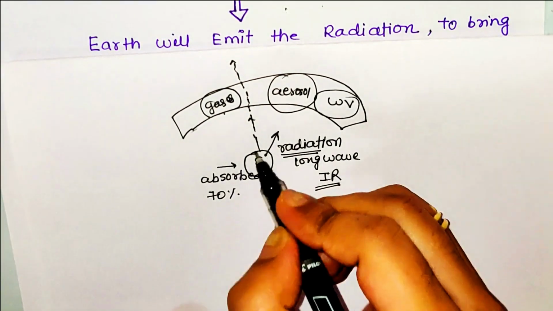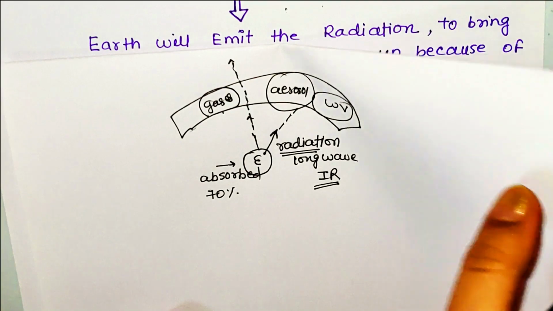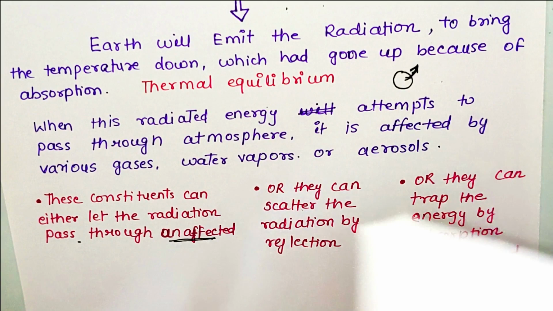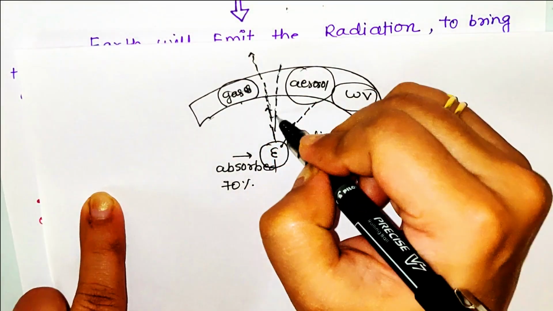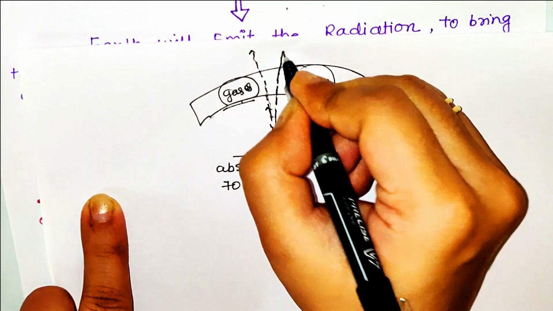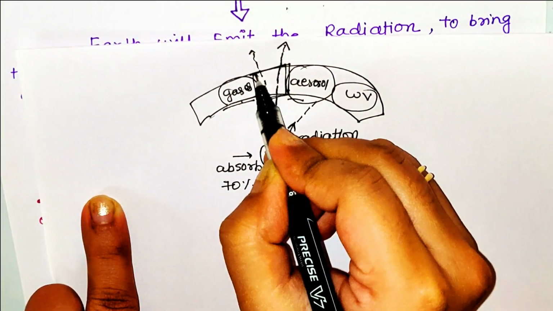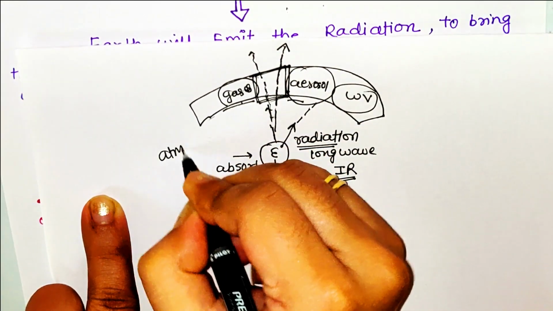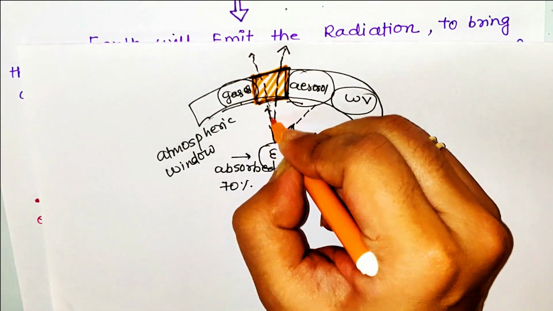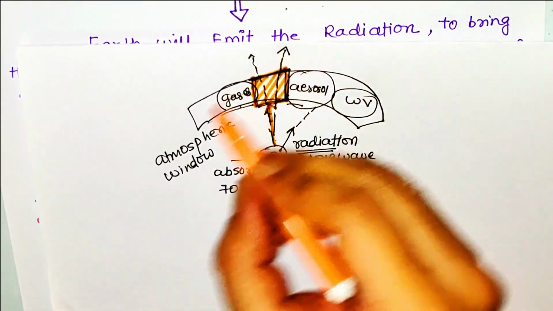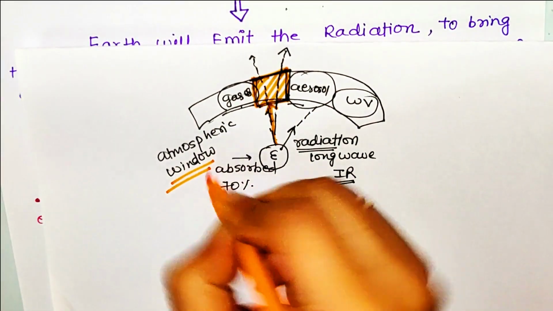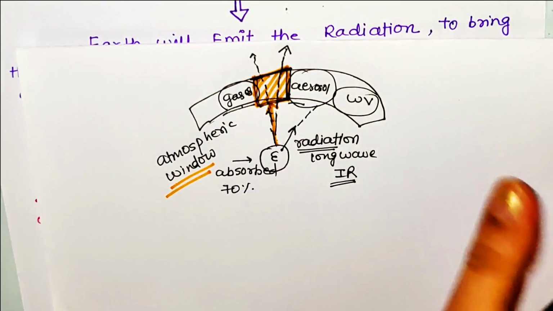Now let's see what happens when these radiations travel through the atmosphere. Some of these radiations can pass through the atmosphere without getting affected by gases or aerosols and can go directly into space. This particular window, which allows the radiation to go directly into space without getting affected by gases or aerosols, is called the atmospheric window. So this is one possibility which can happen.